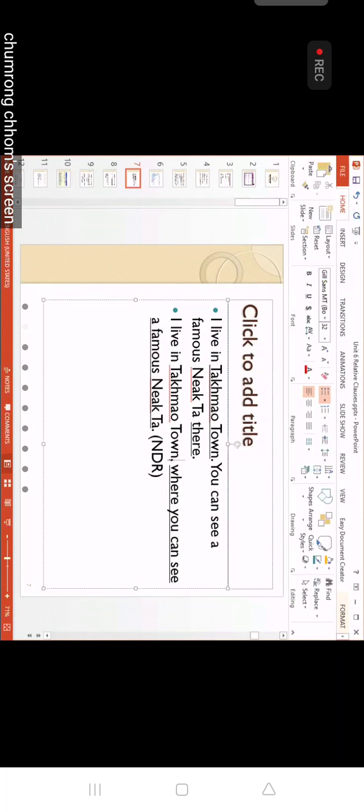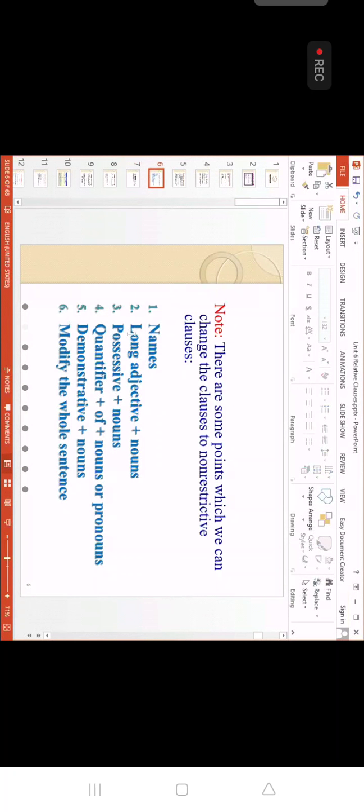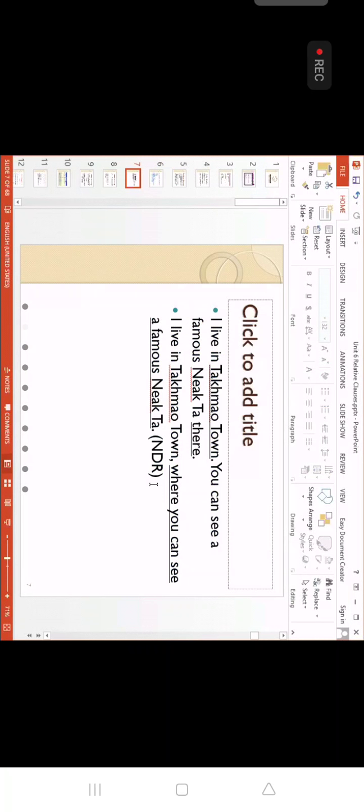Okay? This is what you have to remember, everybody. We change the second to modify the first. And then to know defining and non-defining, look at the name. So the town that we know already, it is non-defining. And second, look at what second? Long adjective plus noun. Okay? Long adjective plus noun. So what is that? Example here, buddy.